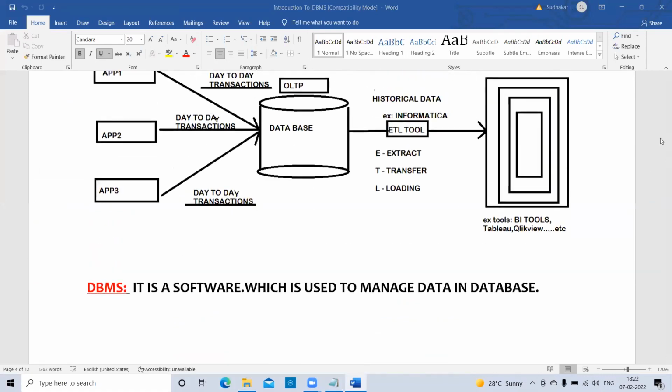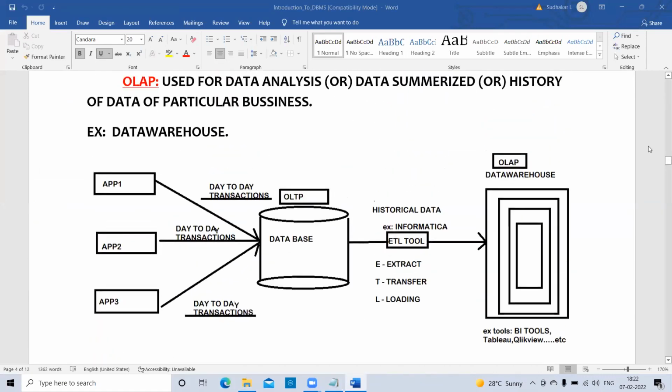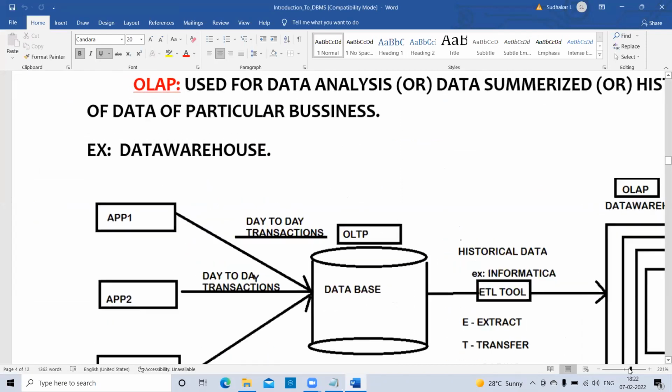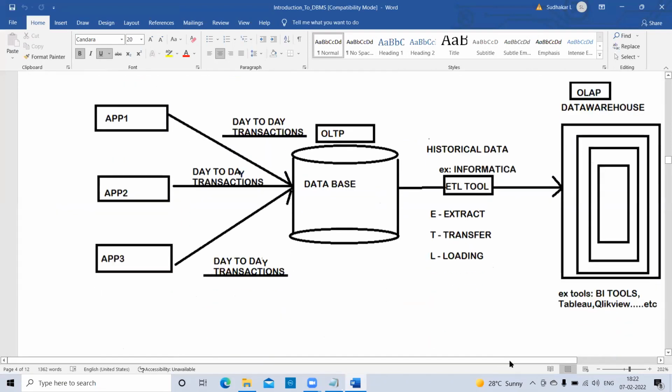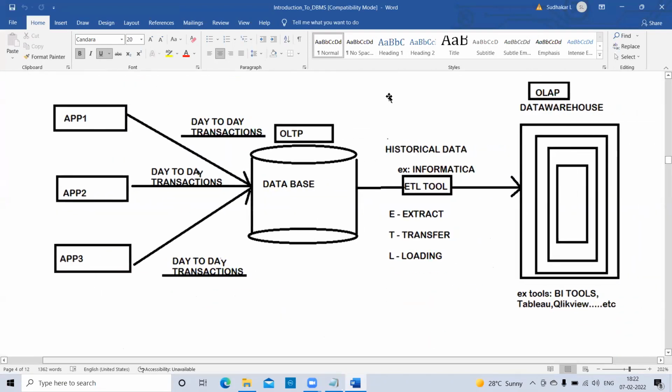Just observe this diagram, guys. Can you see the diagram?